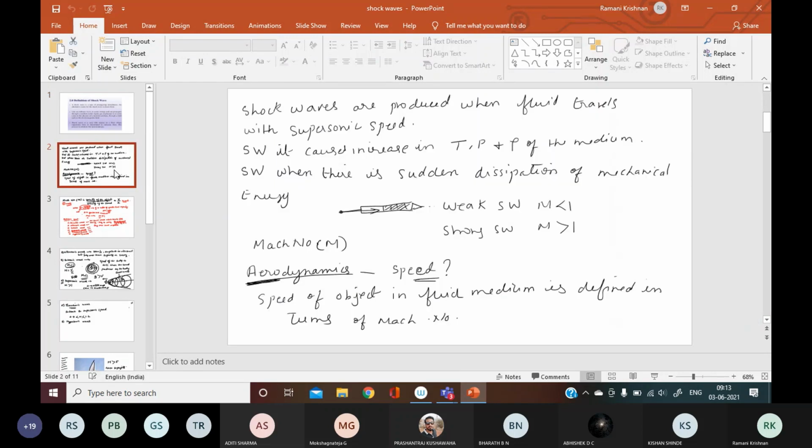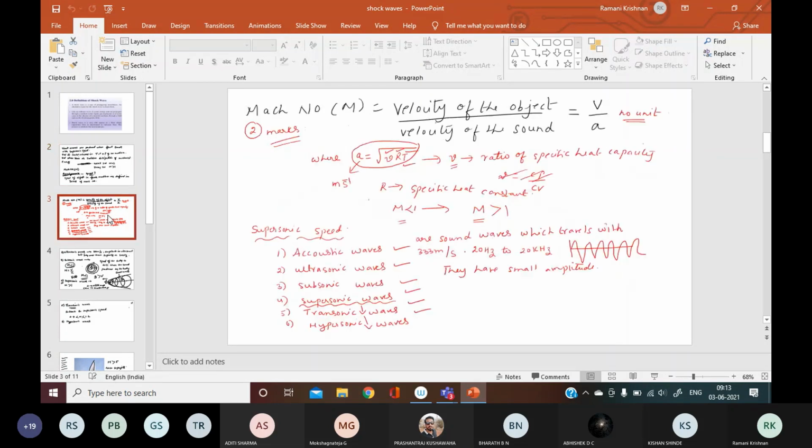And then we started defining Mach number also. To know the speed of the sound, we are using Mach number. Okay, so this is just a recap of what we did last class. Mach number is defined as velocity of the object to velocity of the sound. It has no unit.